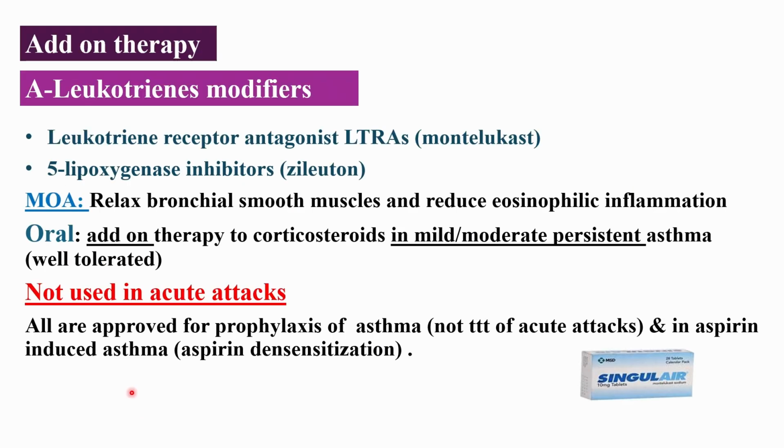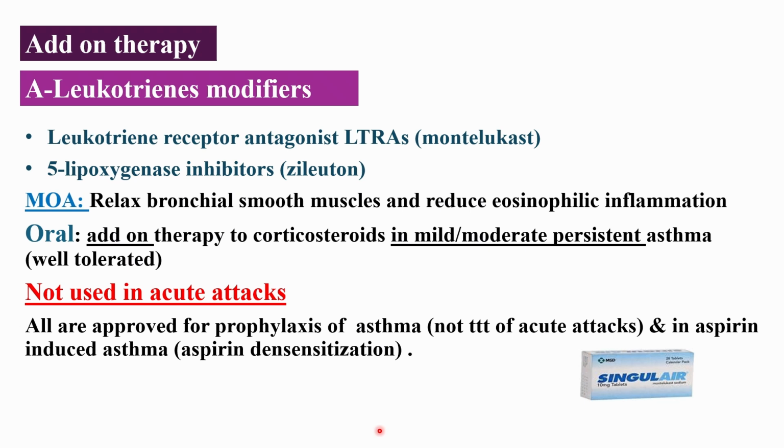Leukotriene modifiers target the inflammatory pathway in asthma. Montelukast, a leukotriene receptor antagonist, blocks the action of leukotrienes, reducing bronchospasm and inflammation. Zileuton, a 5-lipoxygenase inhibitor, blocks leukotriene synthesis at its source. These drugs are given orally, well tolerated, and used as add-on therapy in mild to moderate persistent asthma, especially if inhaled corticosteroids are not sufficient alone.